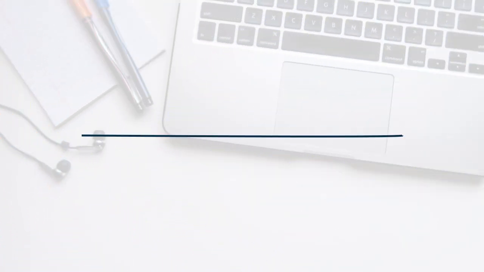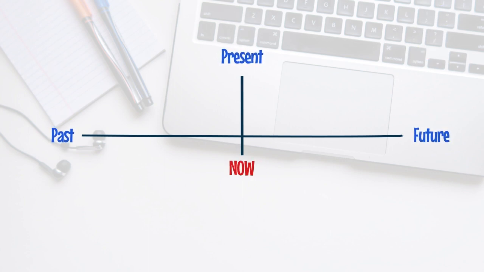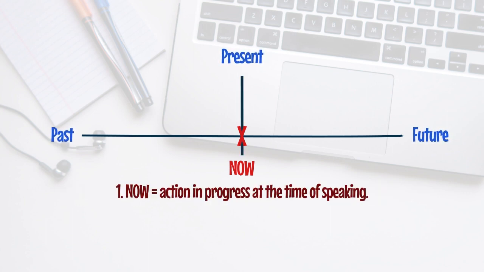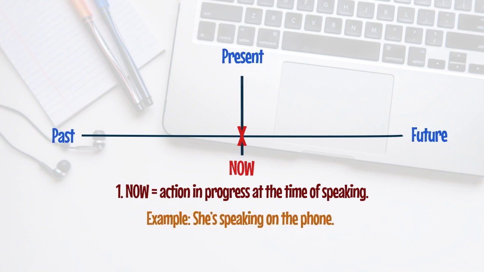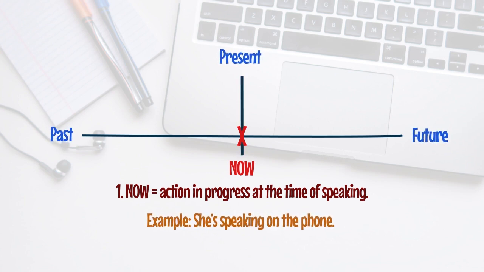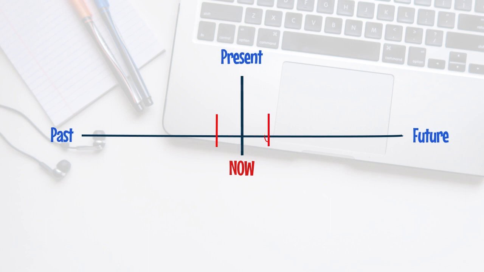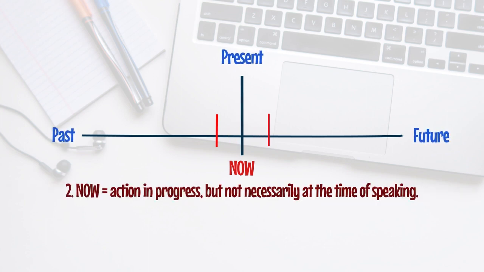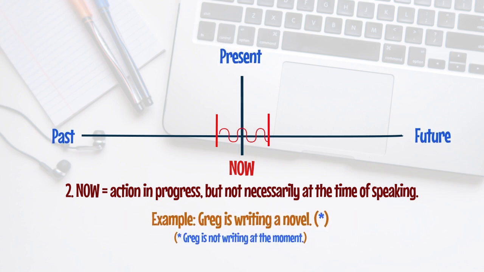The present continuous is the verb tense that we use when we need to describe an action that is happening now. And here we can understand now in two different ways. We may be talking about the present moment, which means the action is in progress and happening at the time of speaking. Example, she's speaking on the phone. Or we may be talking about a longer period, a period around now, which means the action is in progress but not necessarily happening now at the time of speaking. Example, Greg is writing a novel.